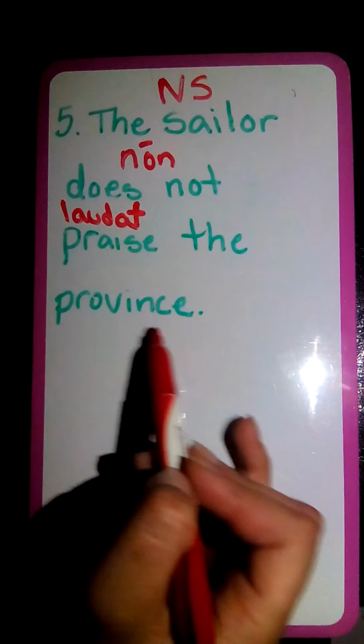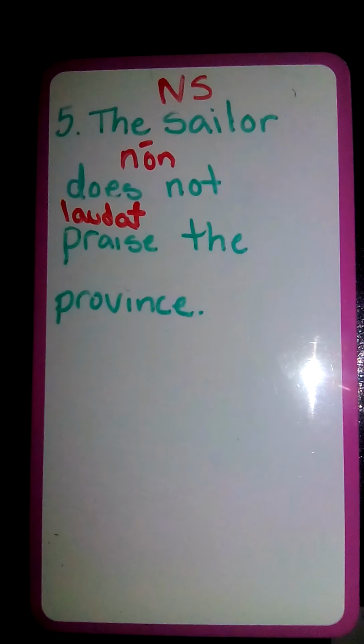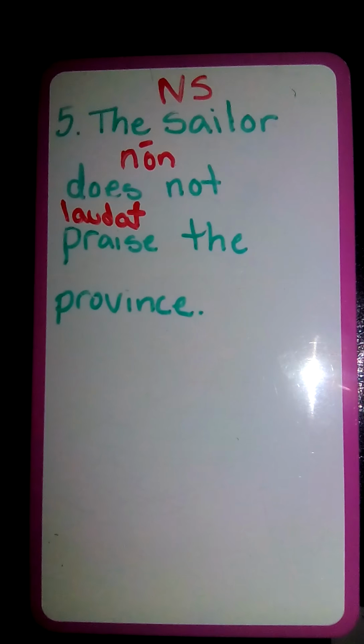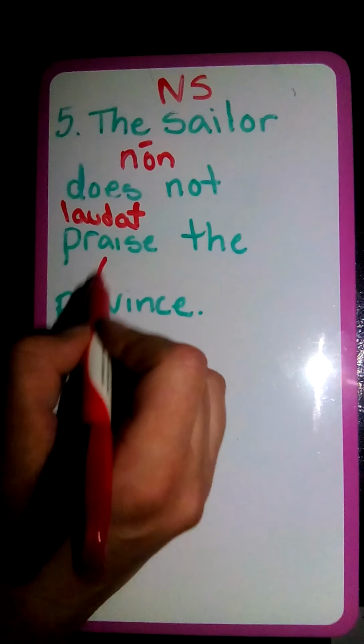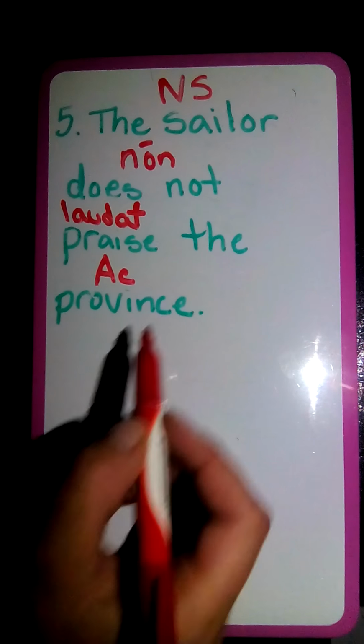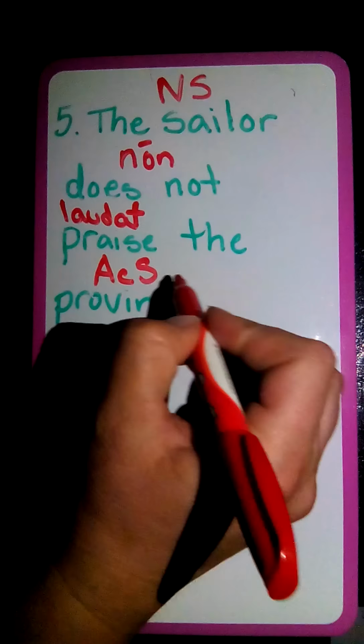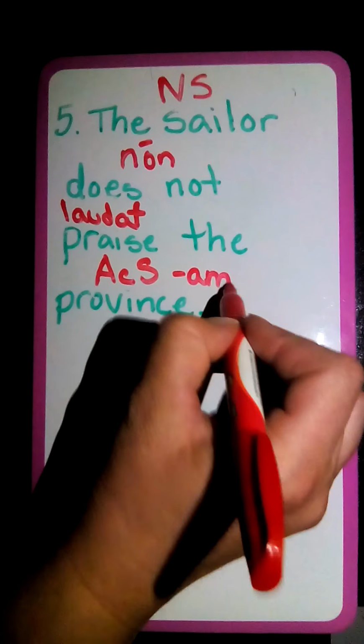And now we have the province, which is our direct object, and direct object, again, is put in the accusative case. Is province singular or plural? It's singular. And what is the accusative singular of the first declension? That's going to be am.